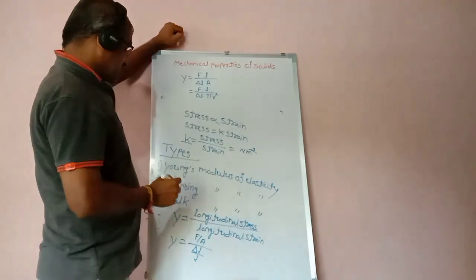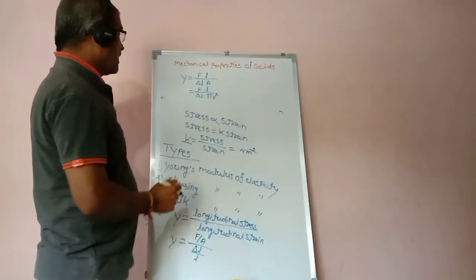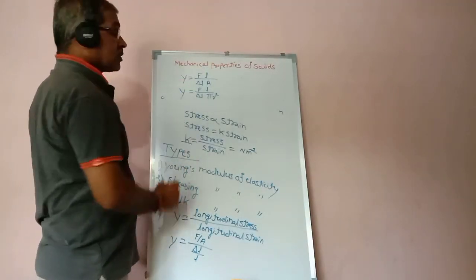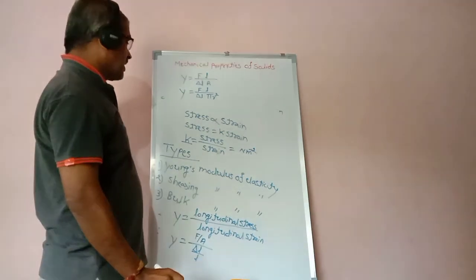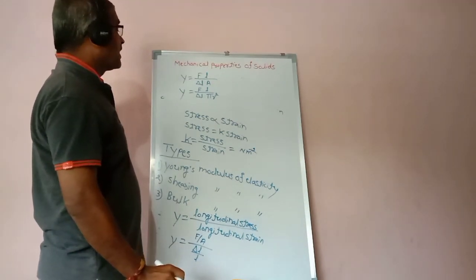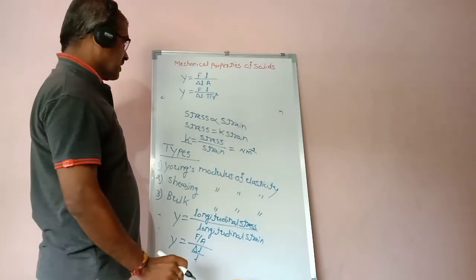Clear? So this is the Young's modulus of elasticity. That formula is F into L divided by delta L into pi r square.